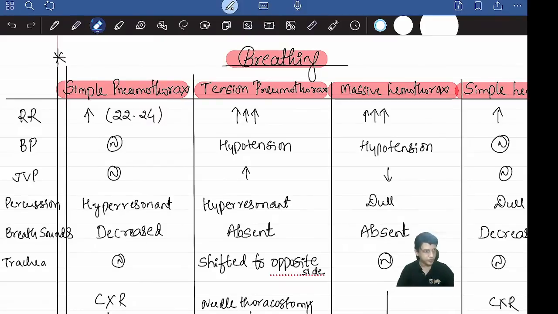Okay, Nikita, you want me to go a little slowly. Okay, but there is too much to cover in trauma. All these are from your entrance exams only, from previous year questions only. I'm not telling anything more. I told you in the beginning only, what is really required for you, I'll tell. Nothing else.